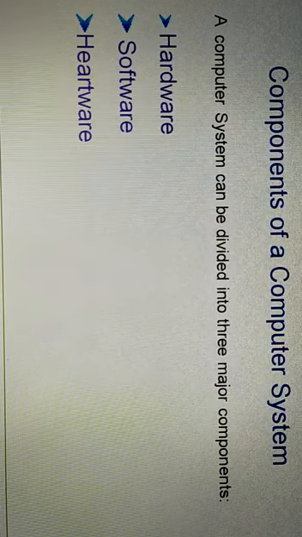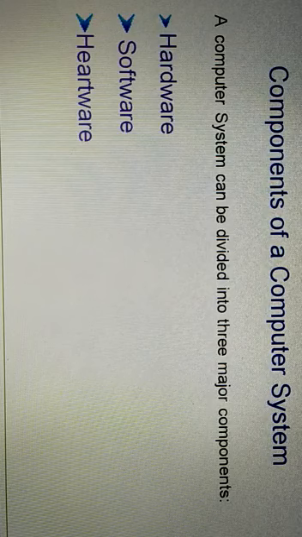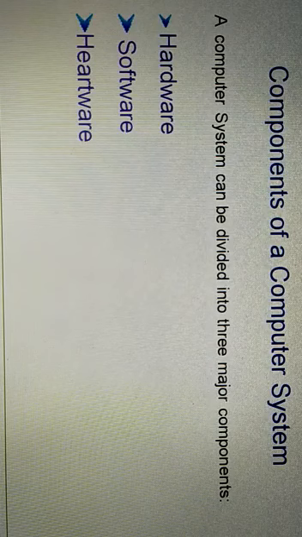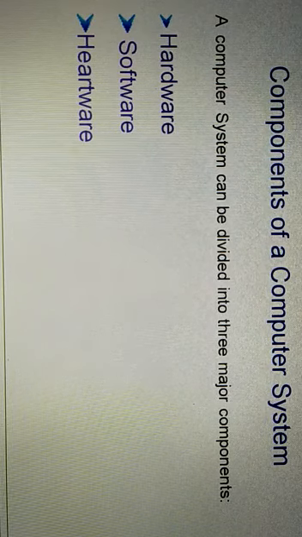Then another one is computer software. The term software means a collection of programs that instructs a computer how to process the data and generate the required information. The details of the definitions of hardware and software, we will discuss later briefly.